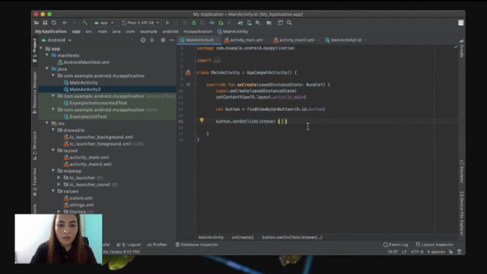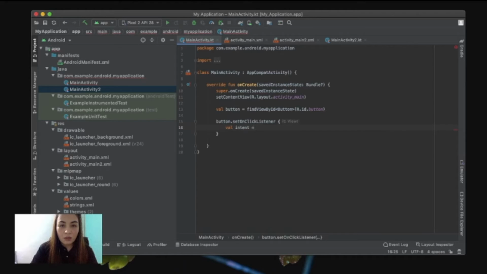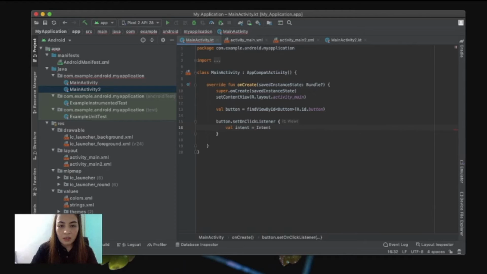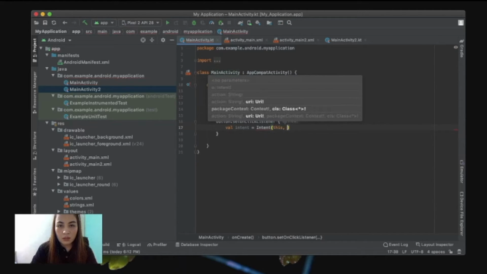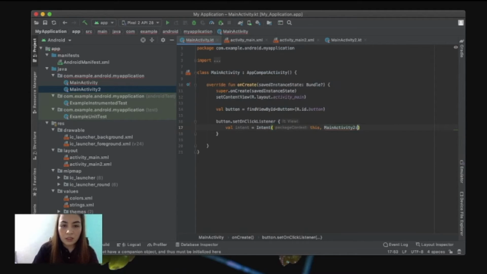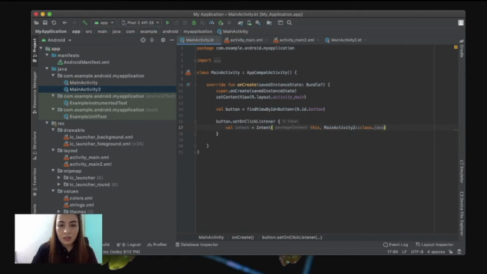To handle a click event on that button, you can do it like this. So type button.setOnClickListener, then declare the intent variable by typing val intent equals Intent(this, and point to the MainActivity2 file, so this, and then we point that to the MainActivity2 file, colon sign twice, and then class.java.